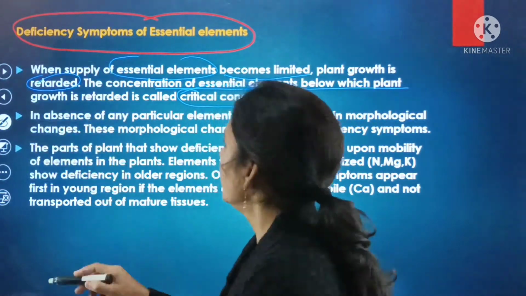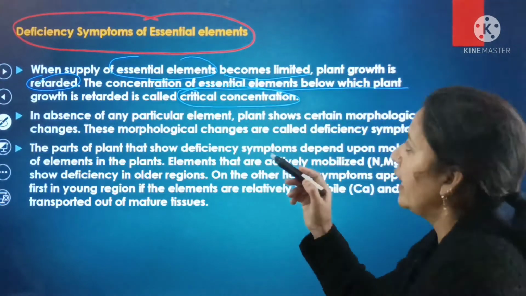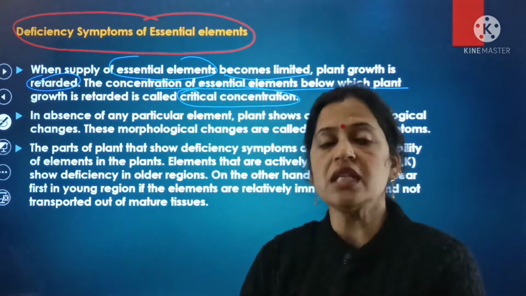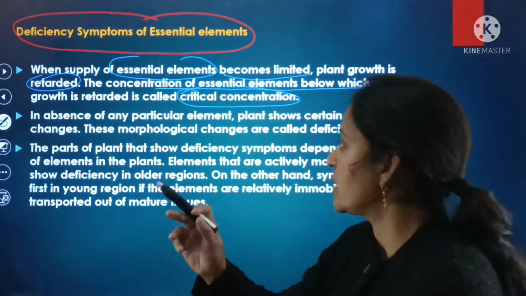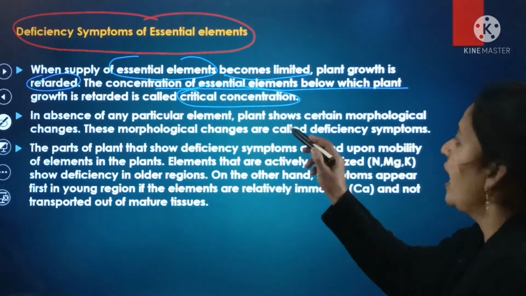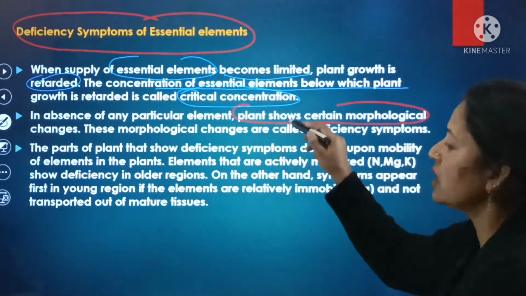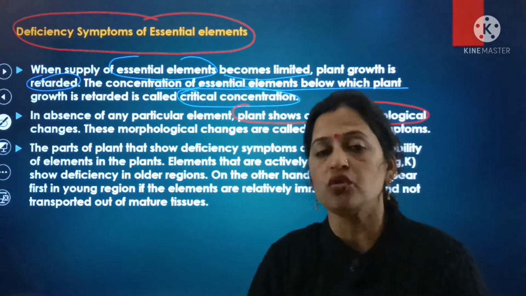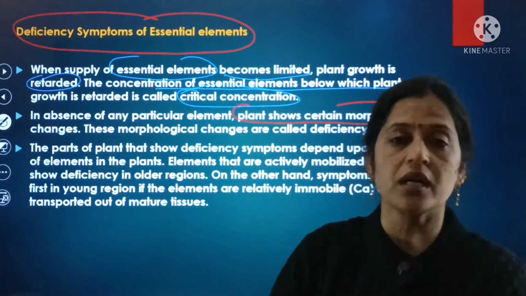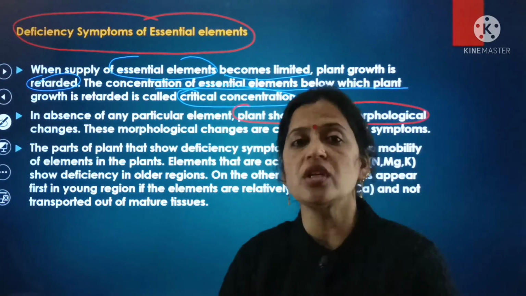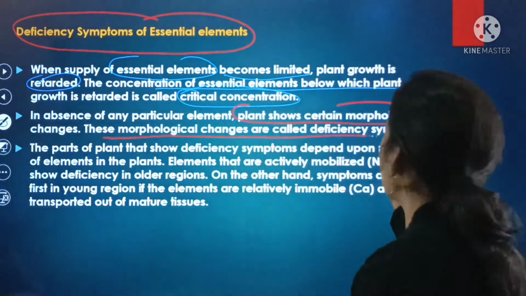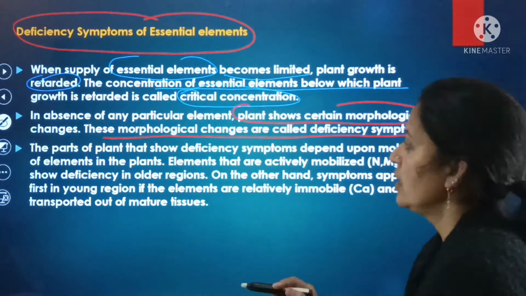Next is, in the absence of any particular element, various essential elements आपको बताए गए हमने पढ़े हैं, उनमें से किसी भी essential elements की अगर absence होती है या किसी particular element की absence पाई जाती है, at that time plant shows certain morphological changes. उस दौरान जो plants होंगे उनमें कोई ना कोई certain morphological changes होंगे वो occur करेंगे किसी भी एक essential element की कमी होने की वजह से। These morphological changes are called deficiency symptoms.